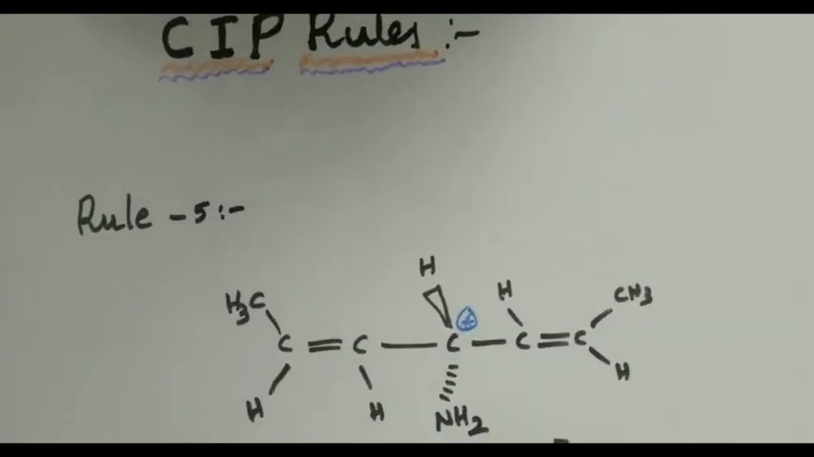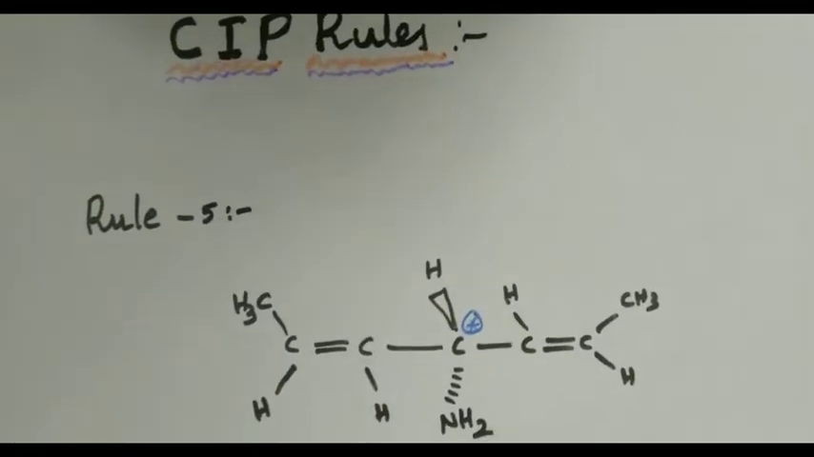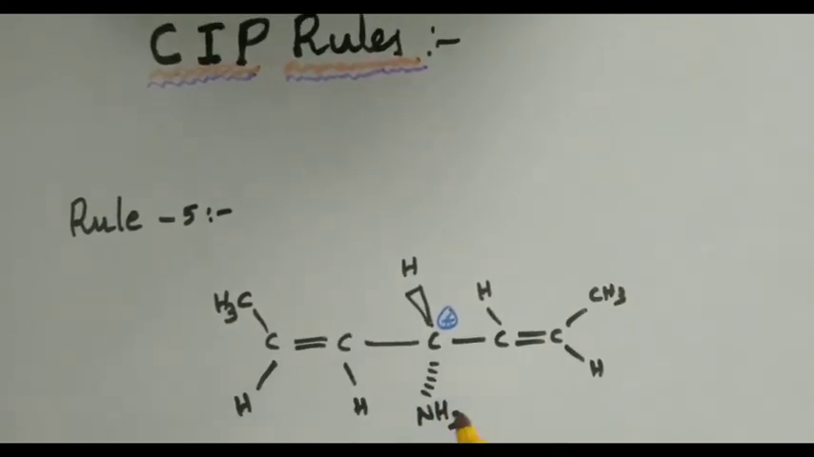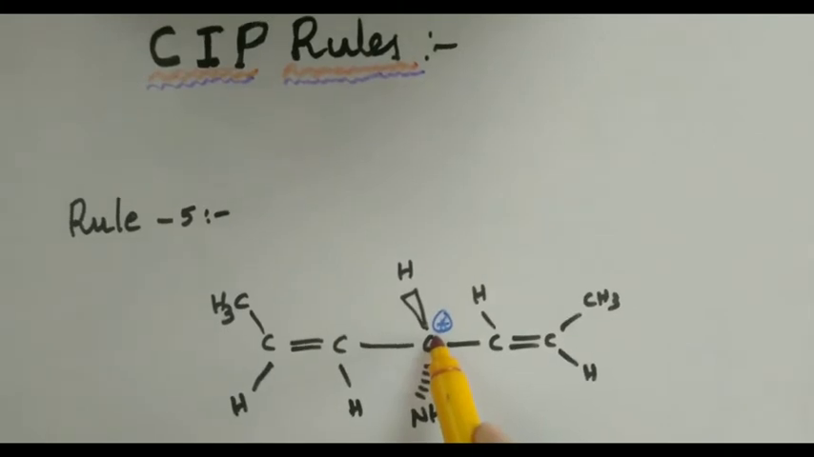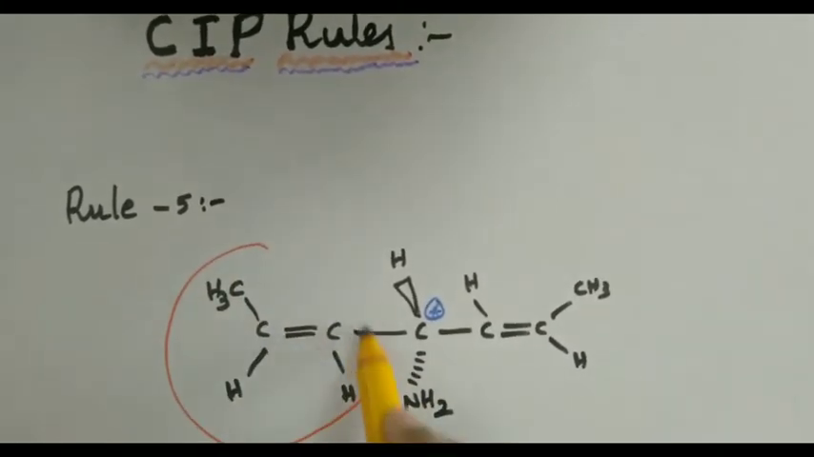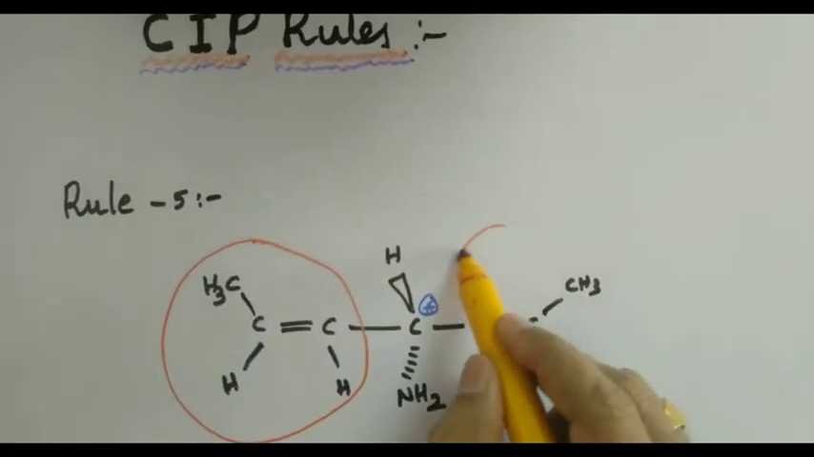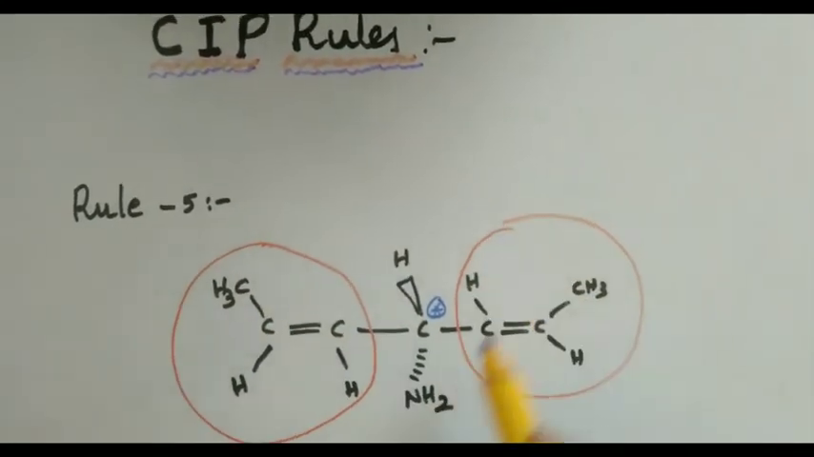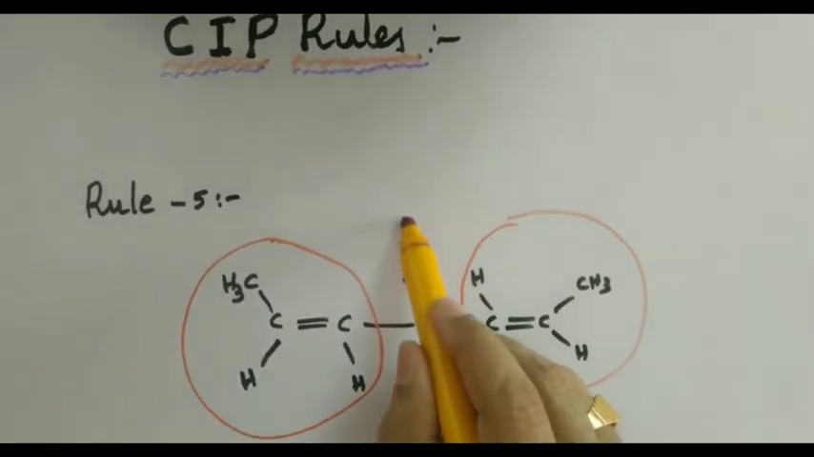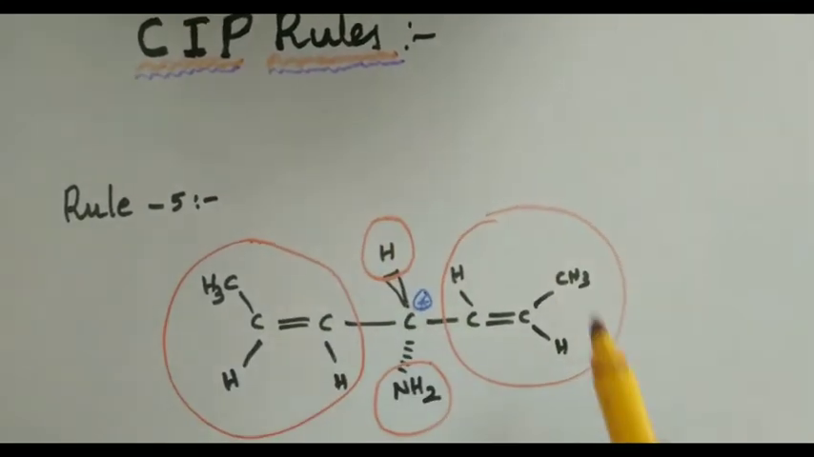So somebody asked us to give priority numbers using CIP rules for this stereo center. Very, very important. So this stereo center is connected with 4 groups. This is one group. This is the other group. Amino group is the other one. And the last one is simply a hydrogen atom.